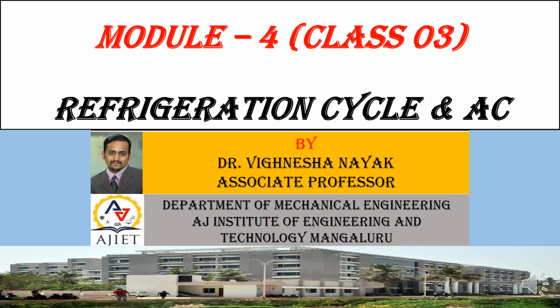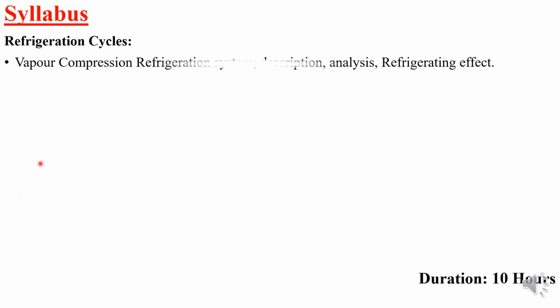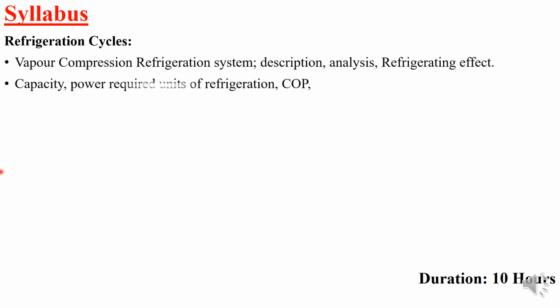So we'll just go through the syllabus of this module. Refrigeration is already gone through. Next is the air conditioning system, psychrometrics and air conditioning.